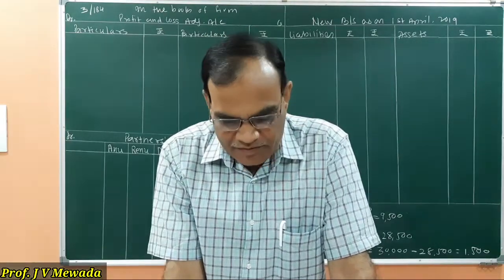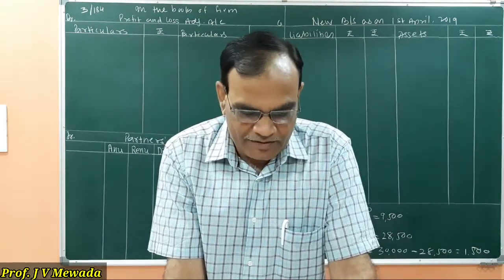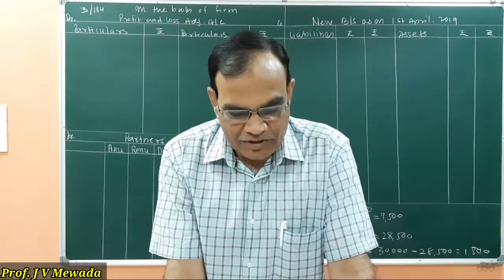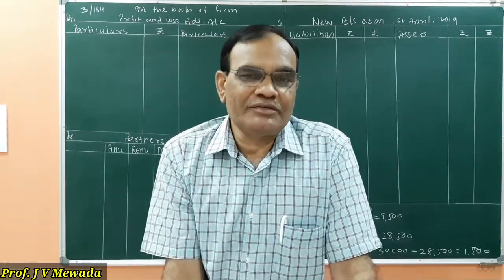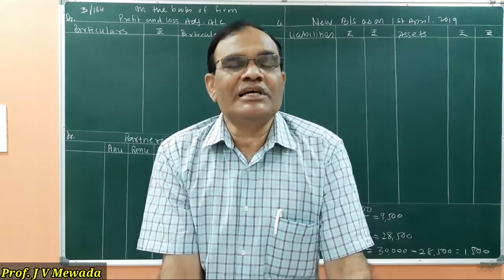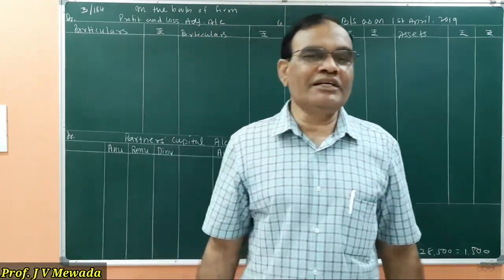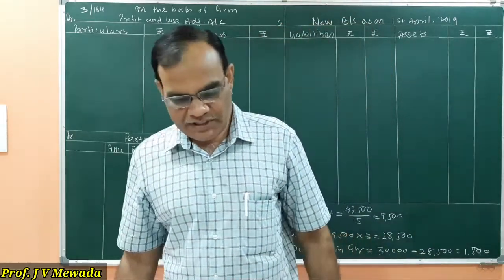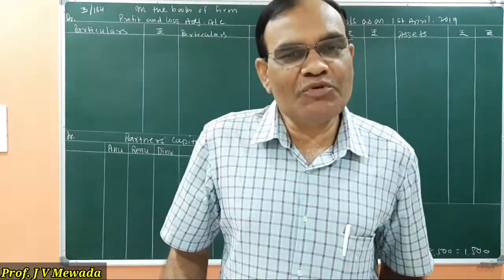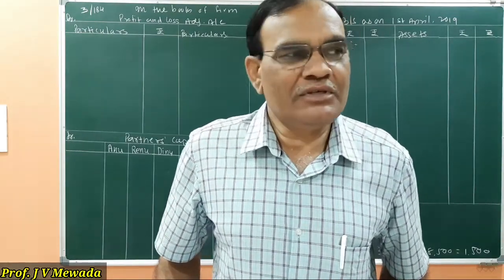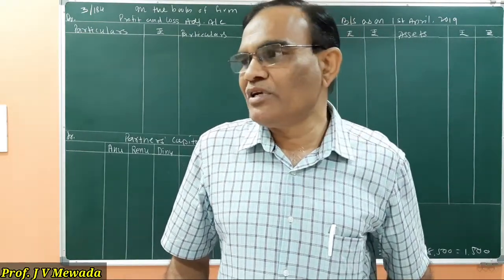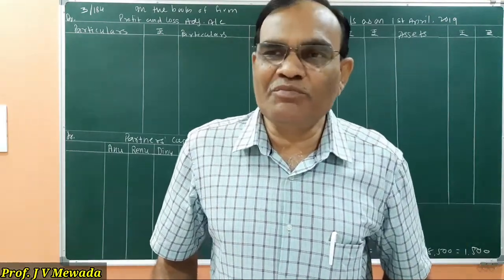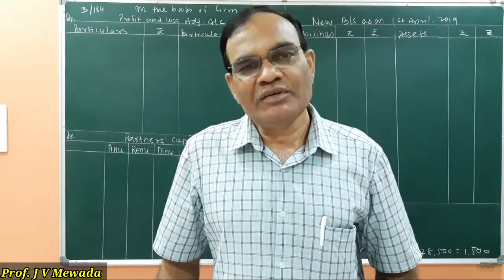And the third one is, in this sum we are told that we are going to pay rupees 3,000 to the retiring partner by way of cheque, and after that whatever amount is left out will be treated as a loan of the partner. So these are some of the basic adjustments which are given in this sum. So we will proceed ahead as per our steps. Our step number 1 is open the account. So we have already opened the account. Then step number 2 is transfer the items of the balance sheet.